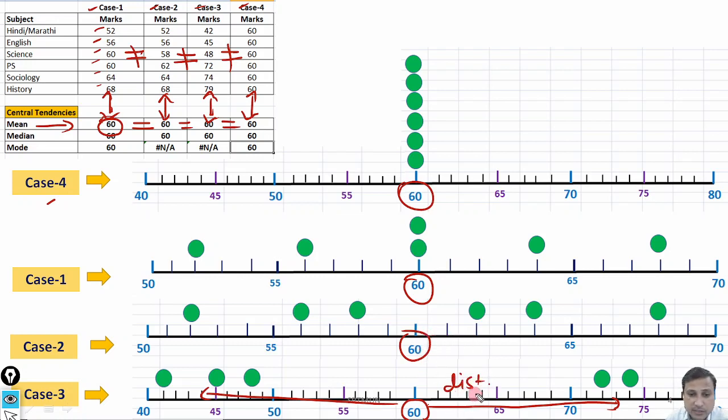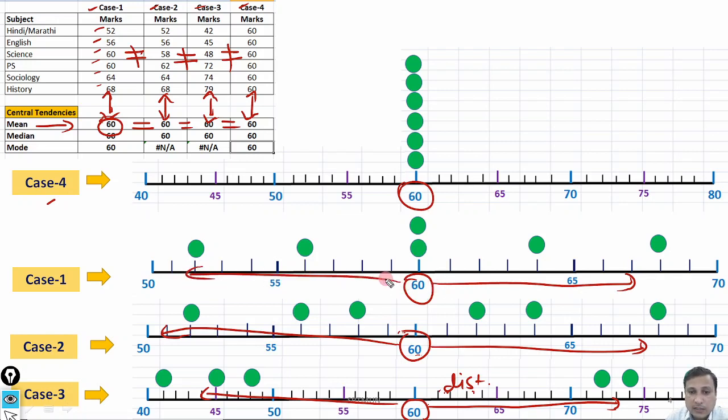Now, if I compare this distance with the distance here in case 2, where the arithmetic mean is 60, this distance will definitely be less. Here in case 1, again look at the distance. Distance of what? Distance between the arithmetic mean and the marks earned by that student.